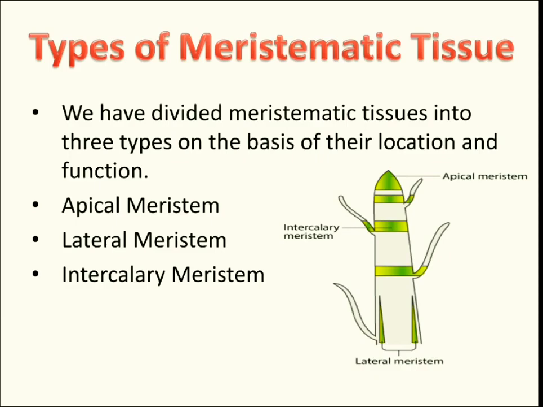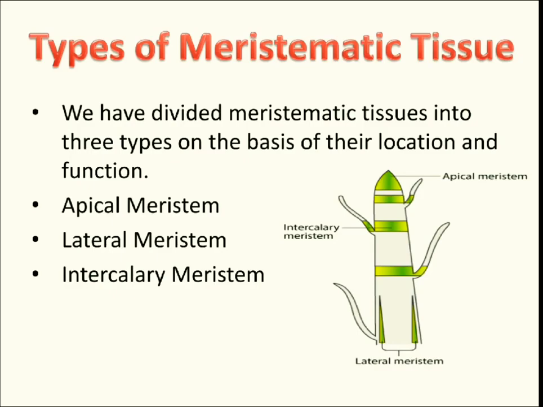The tissue which develops into the branch itself is called intercalary meristem. And the tissues which increase the width of the plant, which make the plant thicker, are known as lateral meristem, which helps the plants to grow laterally.